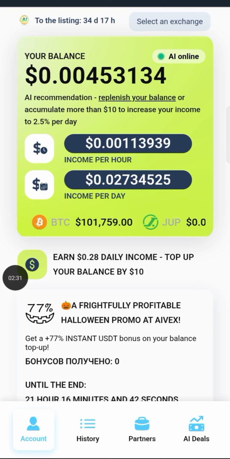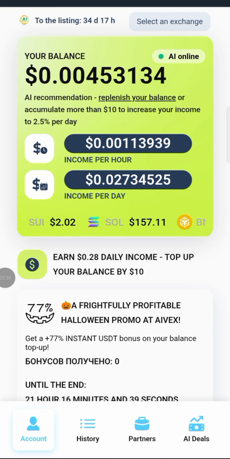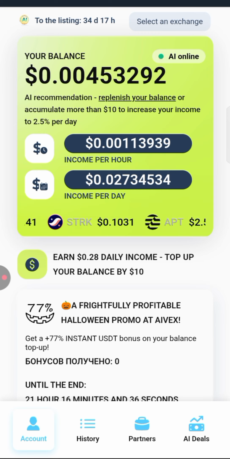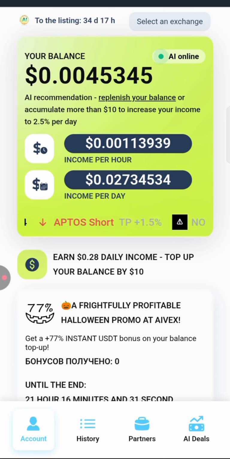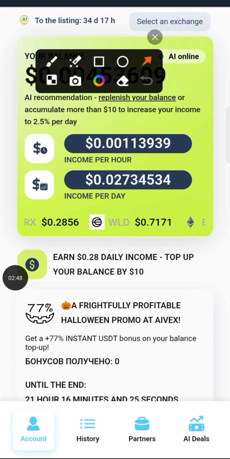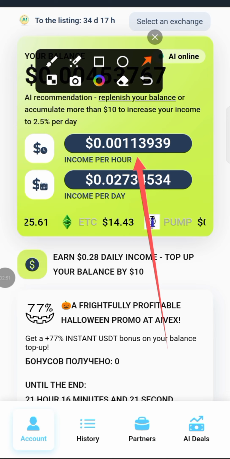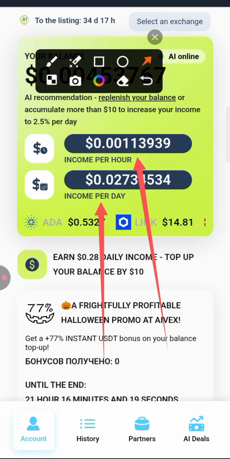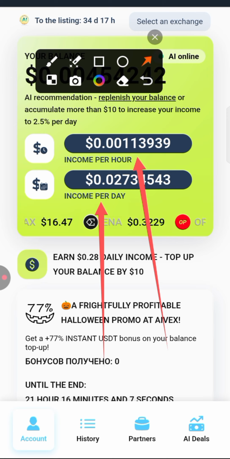Once it's finished loading up, it will bring you to this interface. All right, you can see I'm at 0.004 USD right now. Let me mark these things for you guys. You can see this first one is our income per hour. This second one is income per day. The reason it's showing this income per day is because I newly started this project, but this project has been confirmed legit, guys, because the person that shared this project with me, I think 4 hours ago, has placed a withdrawal of 10 USDT from this particular platform.